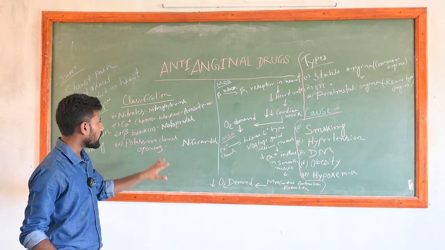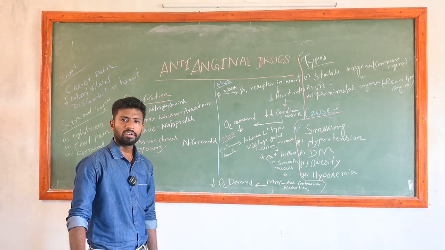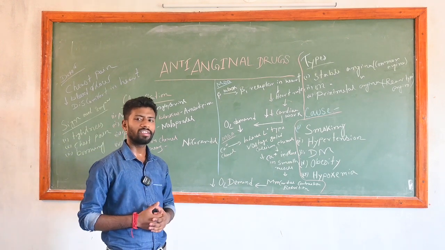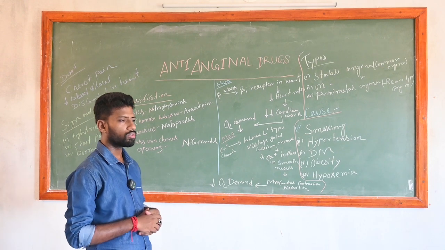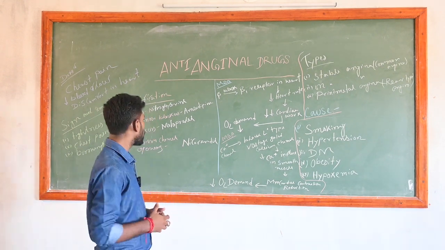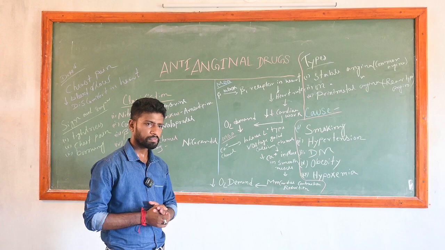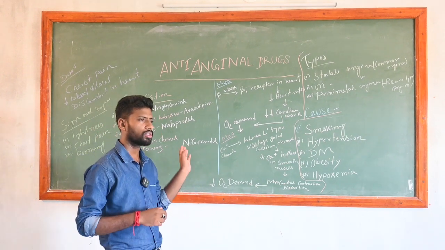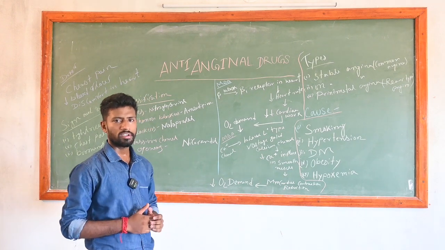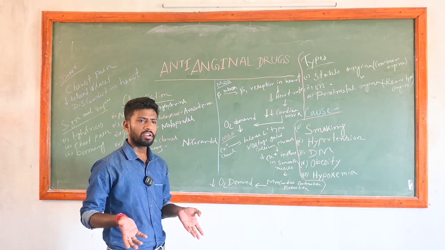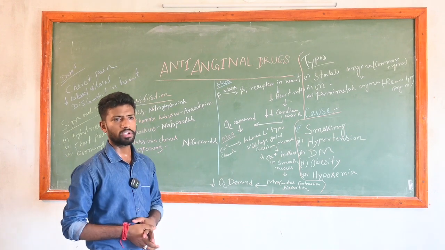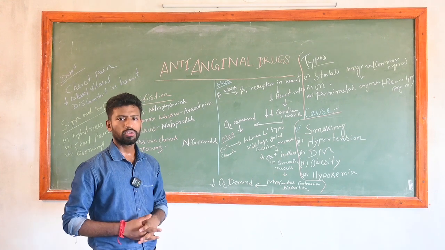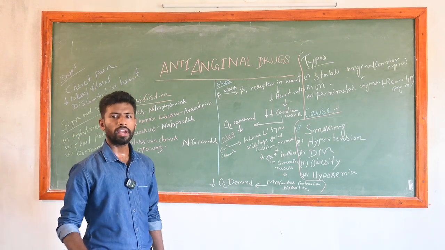Now I come to the mechanism of nitrates, like isosorbide nitrate. It is used by the sublingual route, because of that it is highly absorbed into the blood stream. The organic nitrates dilate the blood vessels and decrease the oxygen demand. Decreasing the oxygen demand is the main mechanism of the organic nitrates. So this is the main class of anti-anginal drugs.